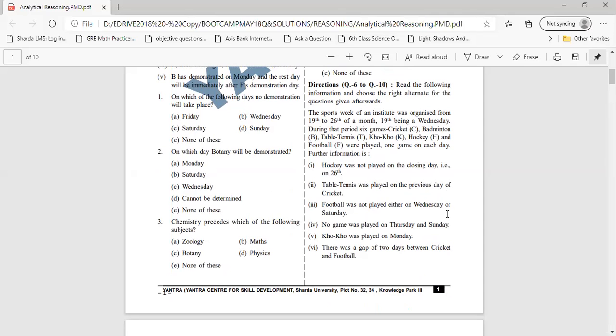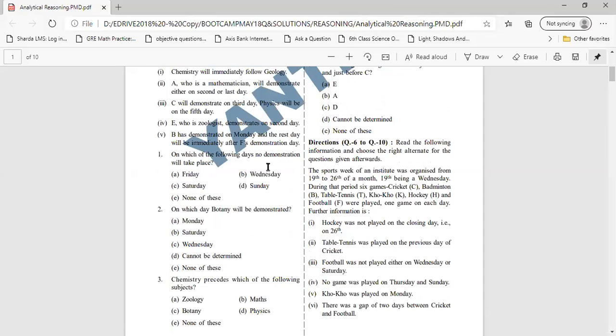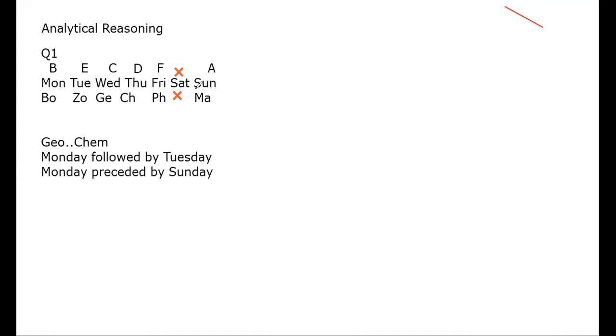Okay, I will help you in making this diagram. The most important thing is, you have to understand one more important thing. In this type of questions, you don't have to do counting like this. Suppose I am saying this math subject is on Sunday, and after 2 days some chemistry or any 2 subjects are happening.